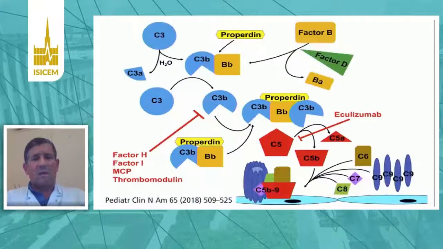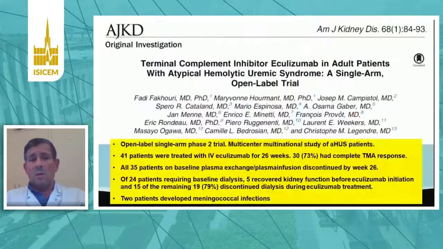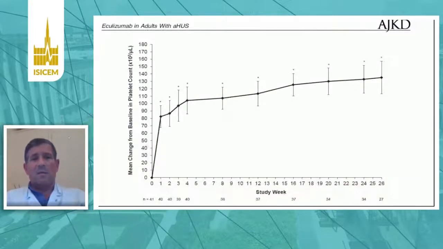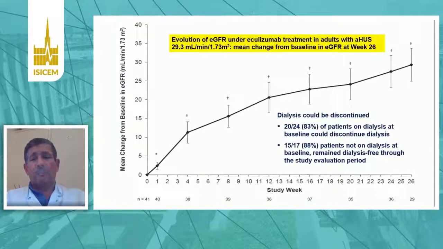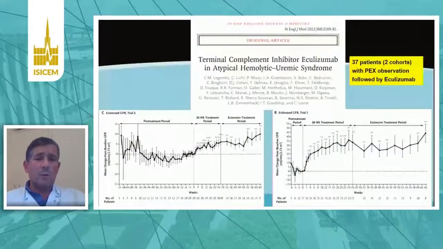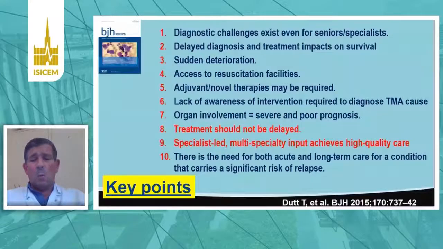It is a C5 complement blockade, making that patients will have, this was the early open label single arm trial, showing that there was a very short increase in platelets and a stabilization and then improvement of renal dysfunction. And this is the paper from Christophe Legendre and co-workers, two cohorts that were reported with PEX observation followed by eculizumab. And as you can see again, we have a strong benefit in terms of hemolysis control and kidney dysfunction.